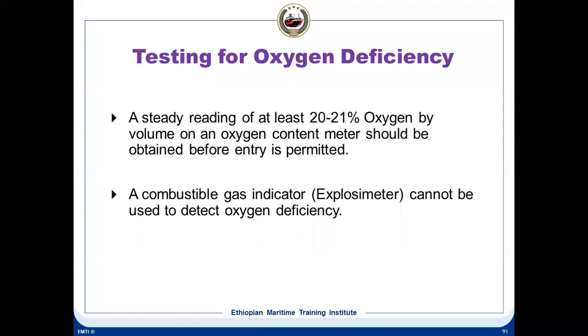The explosimeter is only to determine the explosiveness of an atmosphere as far as percentage LEL, percentage of the lower explosive limit goes. It is not an instrument for determining your oxygen deficiency by default. Just because there's no explosive atmosphere in the space, it does not mean that the oxygen level is now okay.